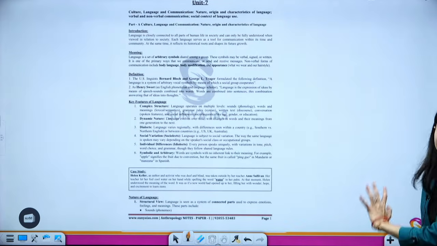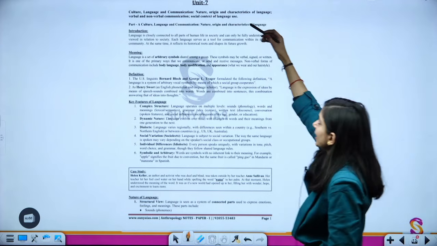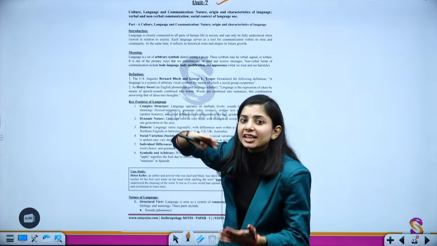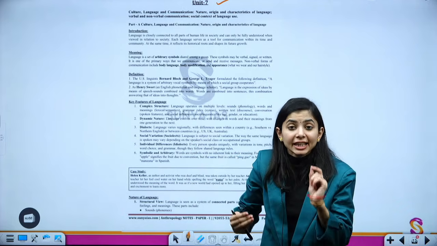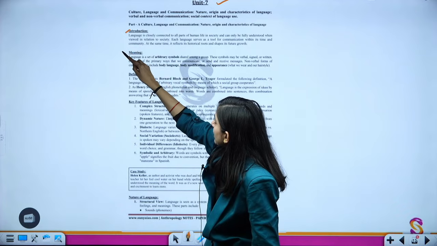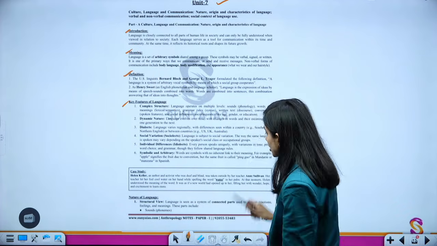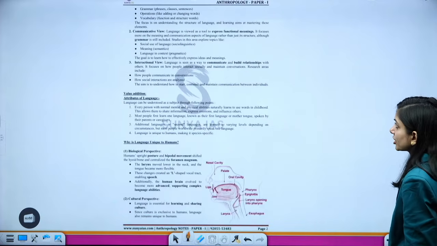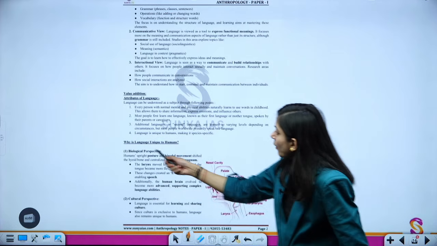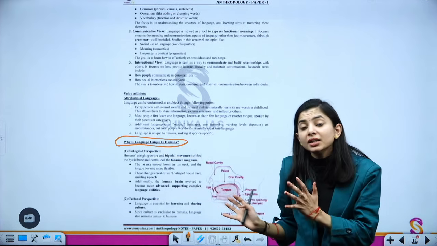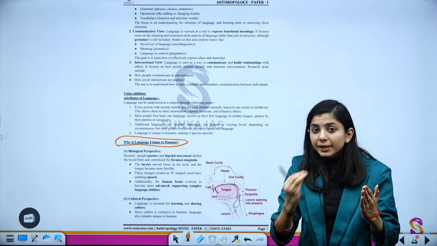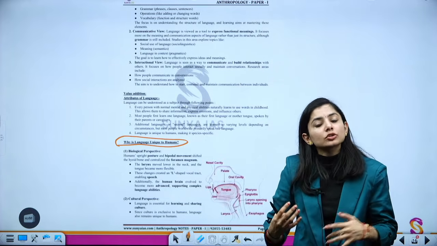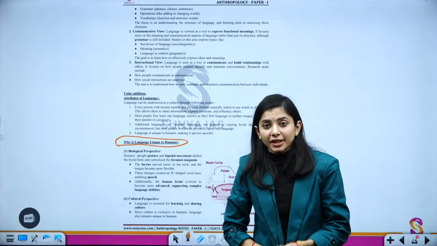Let me give you a basic view of it. Let us suppose we are taking up Unit 7 of Paper 1. Here the syllabus is given, we have divided the units into different parts, and in each part you will get a separate introduction, meaning, definition, and basic features. You will get separate case studies to add value. That's how these books are structured. This is how you can understand why language is unique to humans. Here we have structured everything in bullet points, headings, subheadings, value additions and examples, so that you can add value to your notes. Fine. So this is the basic coverage.